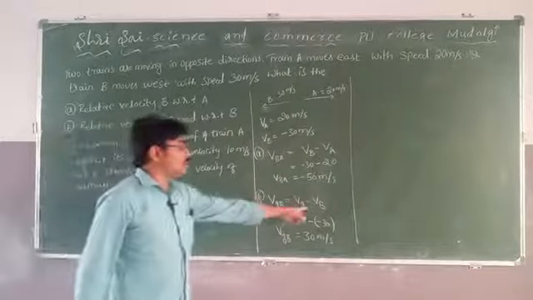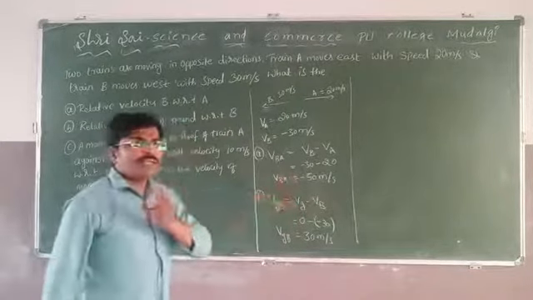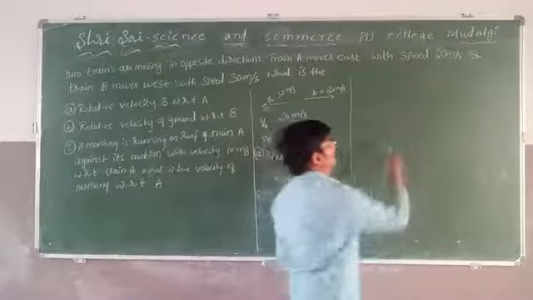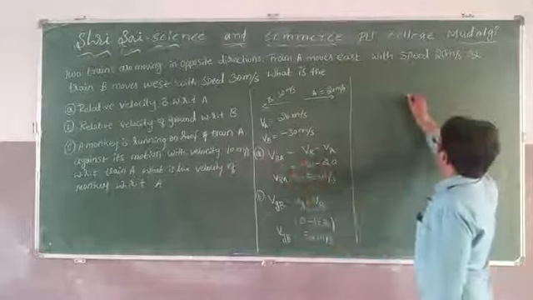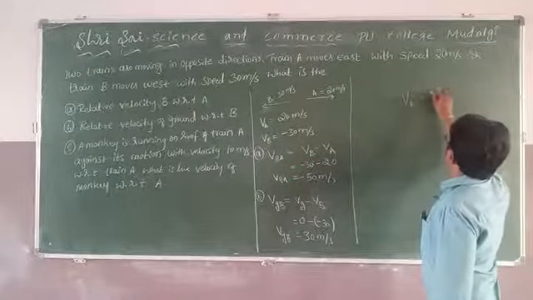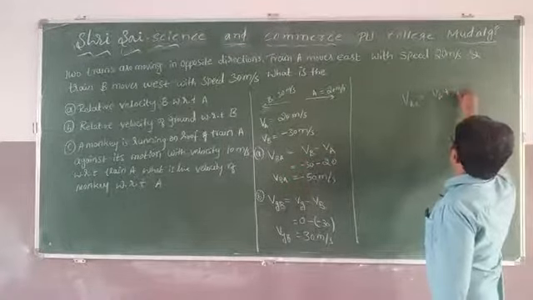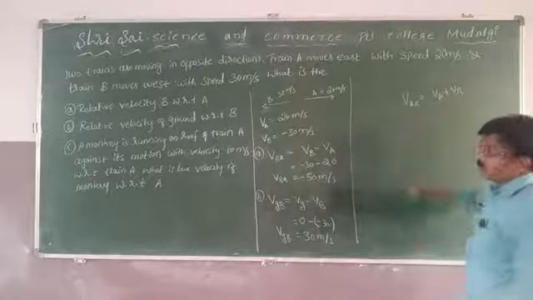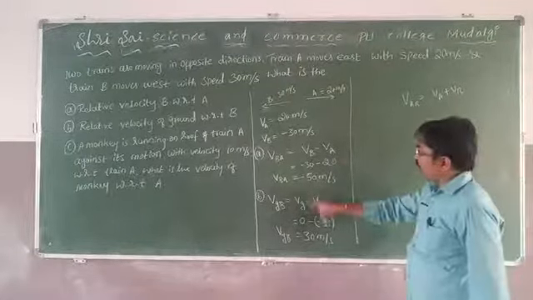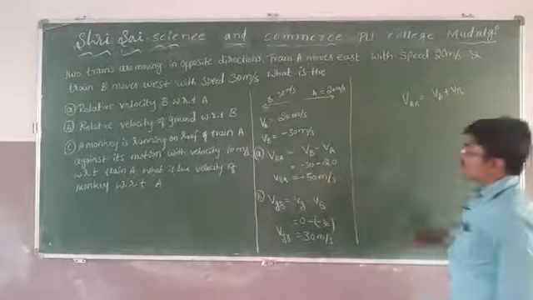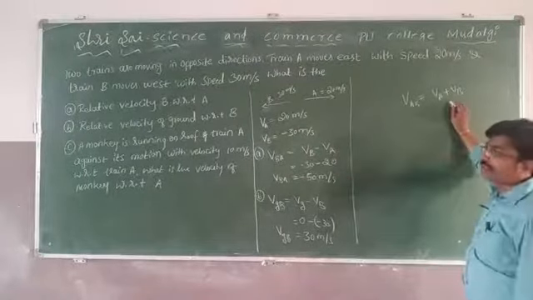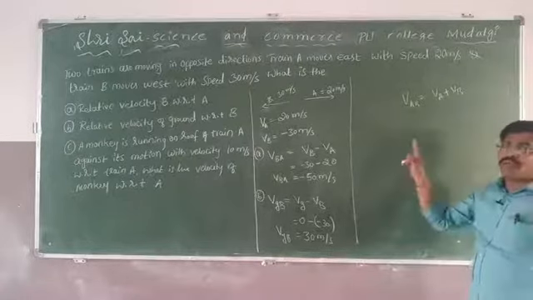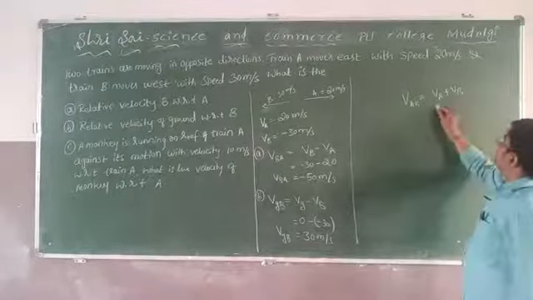Velocity of the ground with respect to B, general. You can ask the question I said already: when the objects are moving in opposite directions, I use the formula VA plus VB. But actually, in the theory class I said that when two objects move in opposite directions it is VA plus VB.